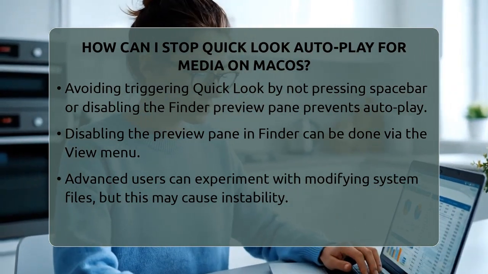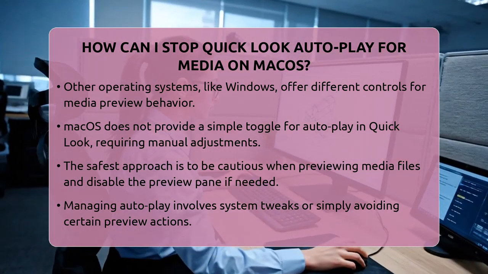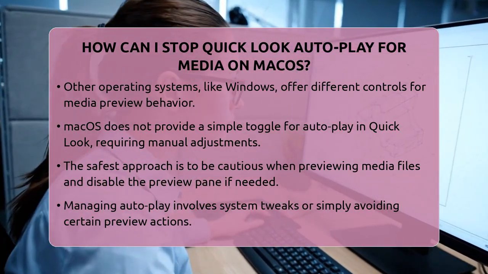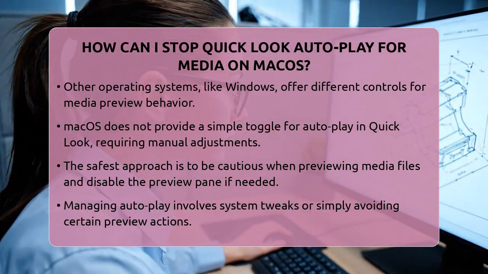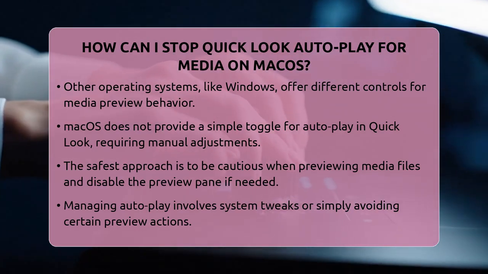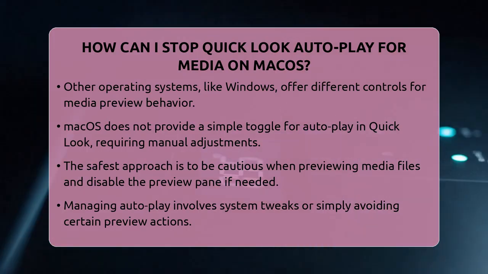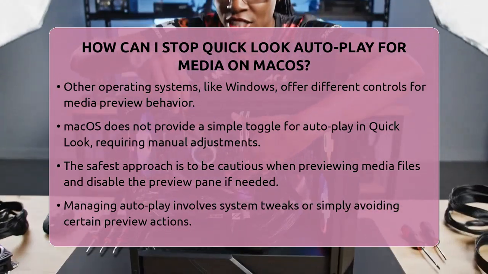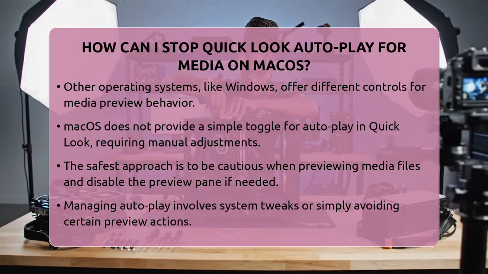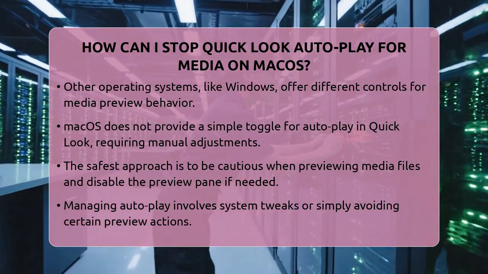In comparison, other operating systems like Windows have different ways to control media preview behavior, often through settings in File Explorer or third-party tools. But on macOS, managing autoplay in Quick Look mainly involves system tweaks or avoiding certain actions. Remember, the safest approach is to avoid activating Quick Look on media files if you don't want them to autoplay. Or, you can disable the preview pane in Finder to prevent accidental previews altogether.